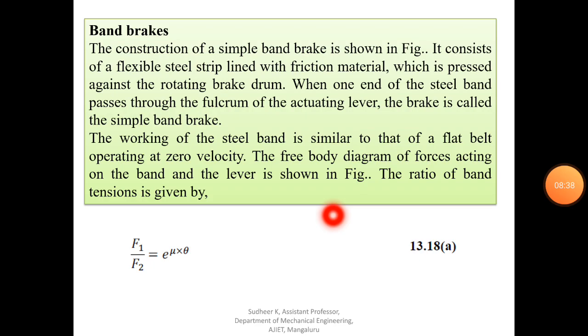You can see here one of the important equations we used in the design of belt drive. The same equation you have to use here also, because the construction of the band brake is almost similar to the rope drive or belt drive.